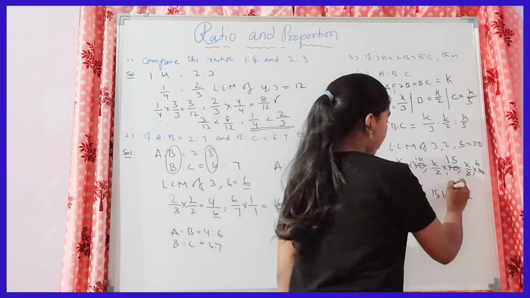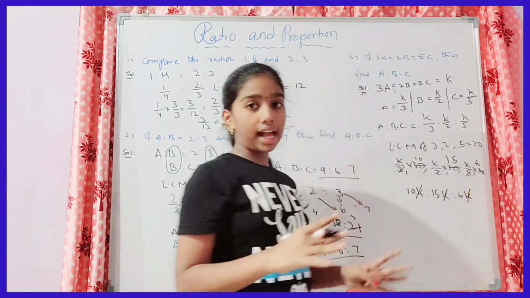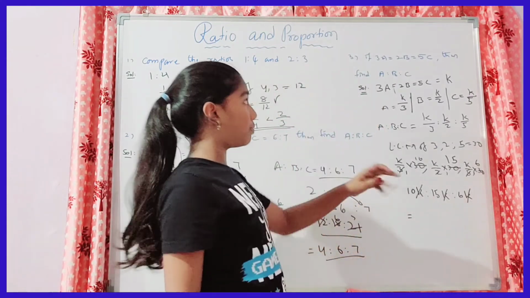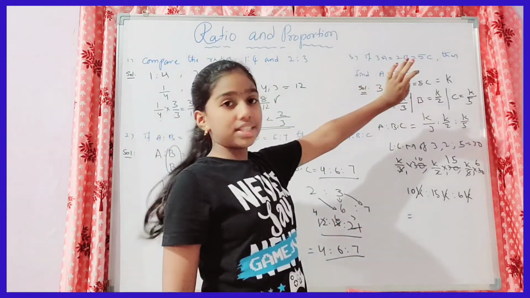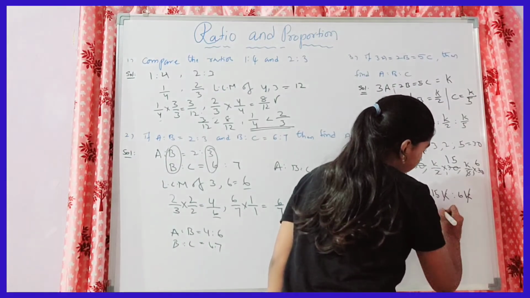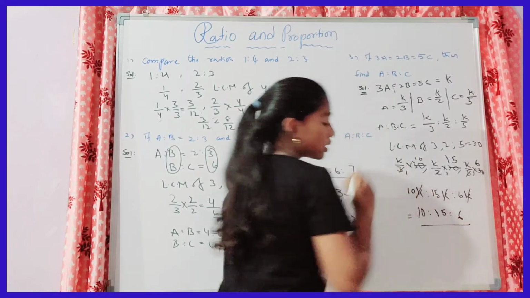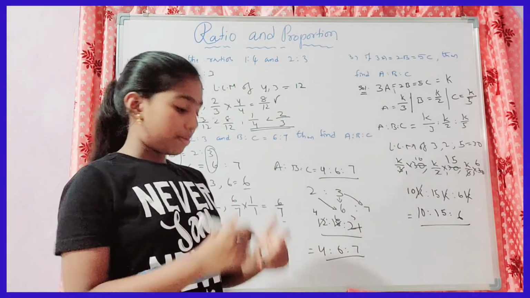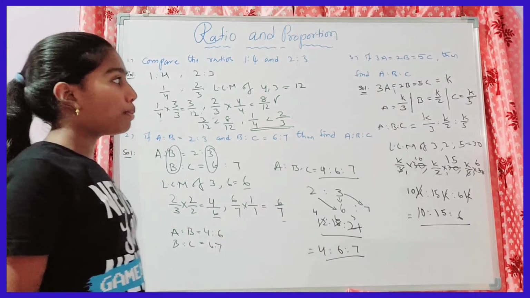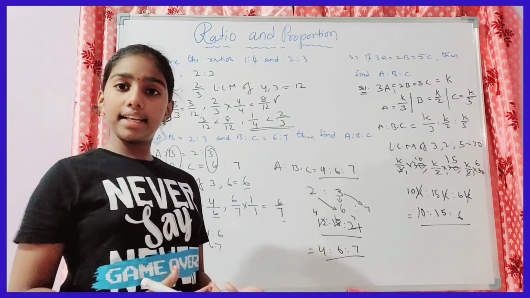So k will be cancelled, and the ratio a is to b is to c that we get is 10 is to 15 is to 6. This will be the answer. That's it. So this is how we use the simplest form to find the ratios of any numbers.